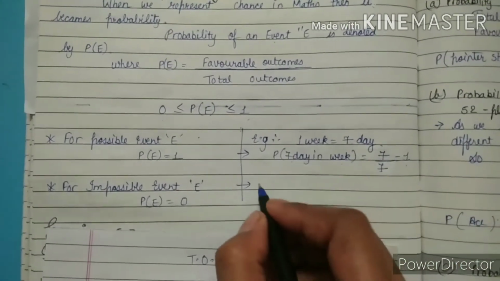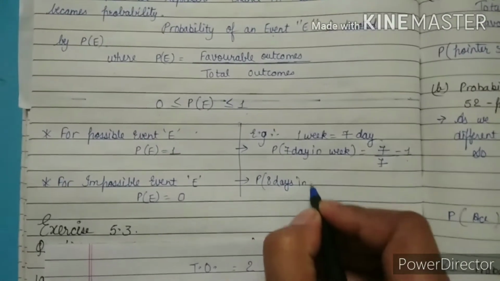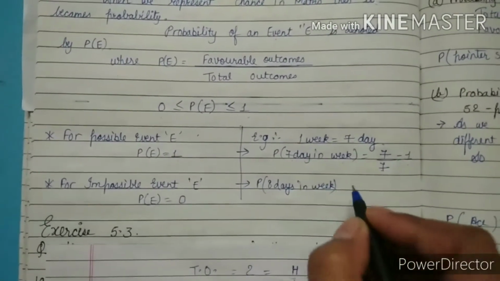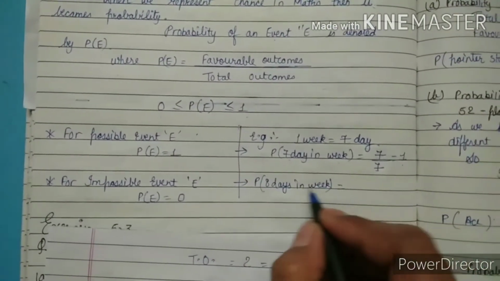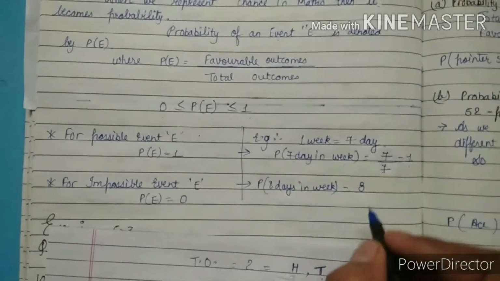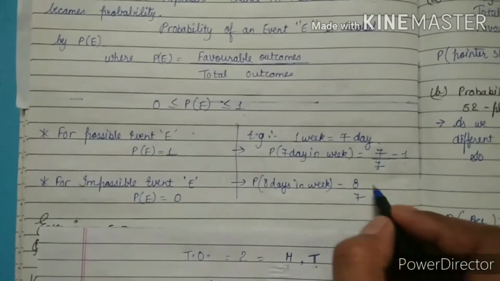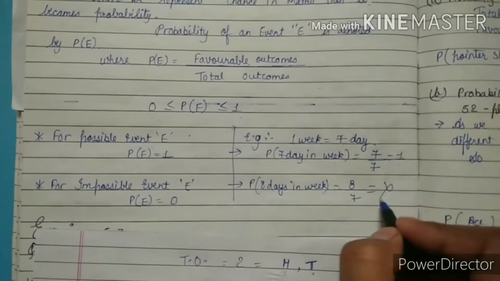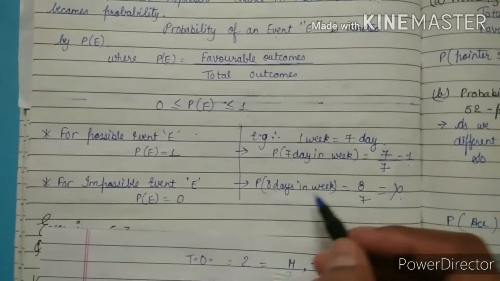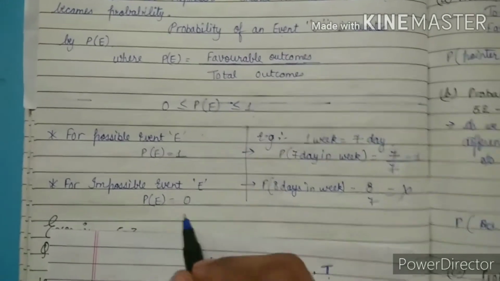Same as if we put here P, 8 days in a week. On that time we want 8 days, and we have only 7 days, because in 1 week we have 7 days. Is it possible? No, because 8 days is not there in 1 week. So here the probability of the event is 0.